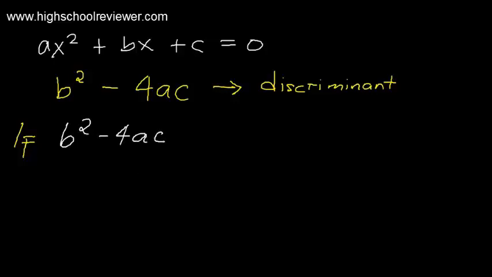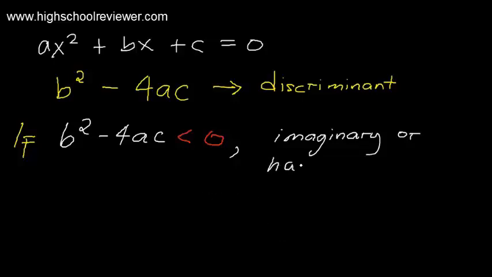So if the discriminant is less than 0, the nature of the roots are imaginary. Or, when we speak of imaginary, has no real roots. So there are no real roots if the discriminant is less than 0.